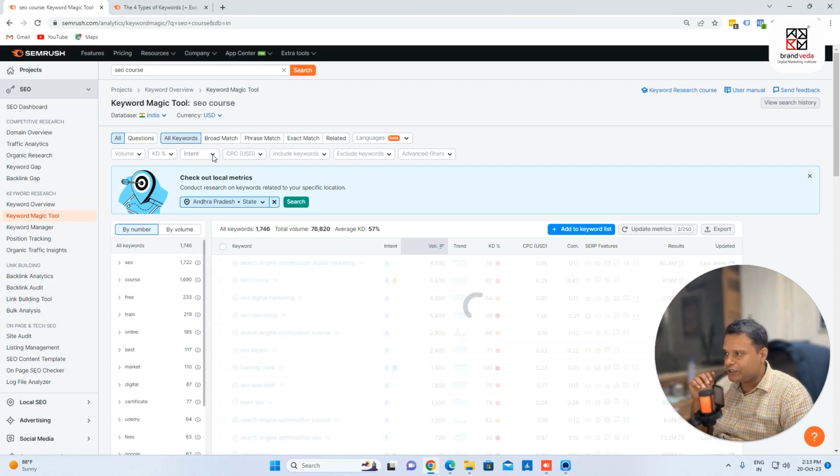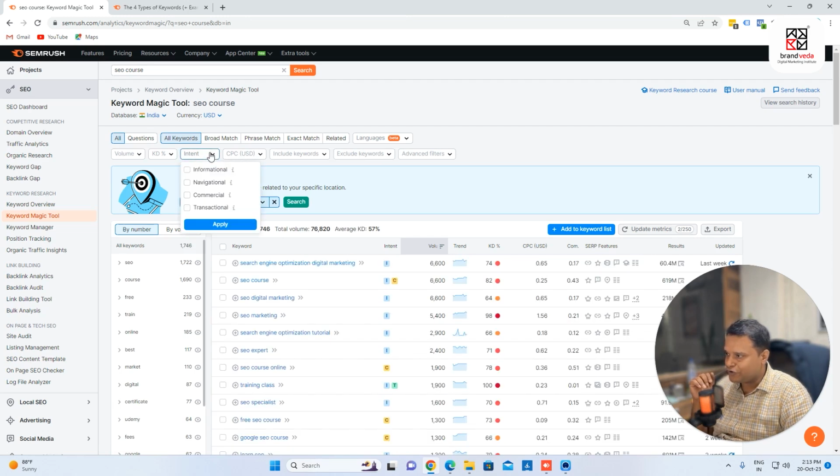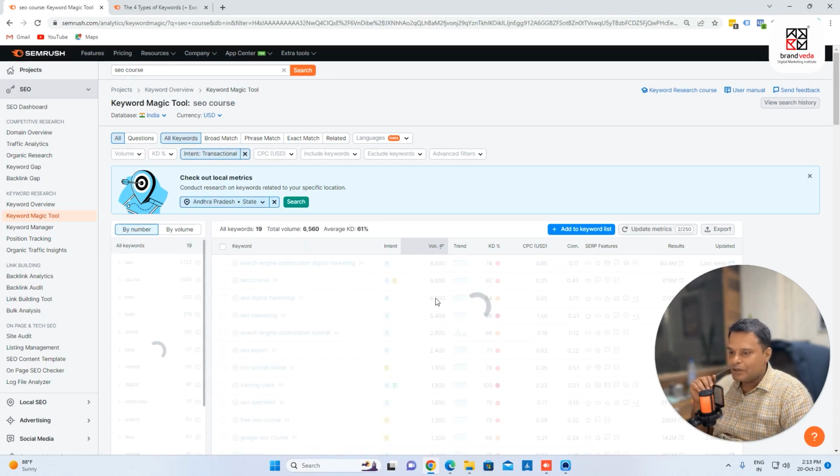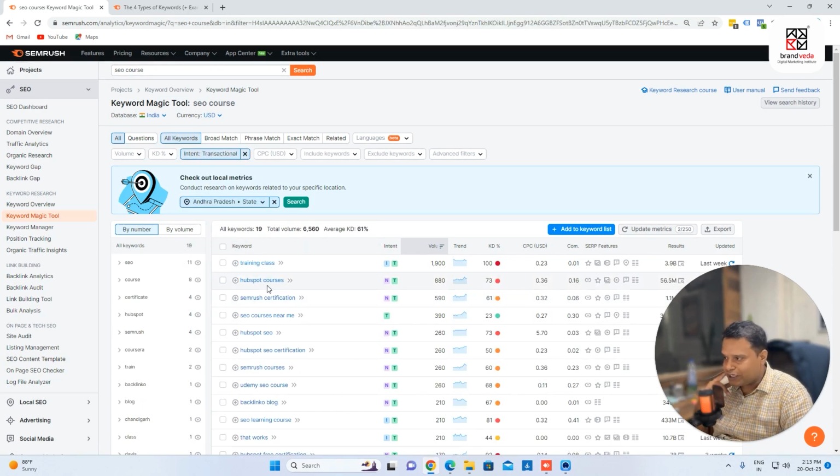If I change intent to, let us select some more intent. Let's say, for example, if I want to find transactional, let us see transactional. These are all transactional words. You can see training class, HubSpot courses, transactional also, right? This is navigational also, because they want to go to HubSpot. They want to take a training. So they are looking for courses from HubSpot. And the question is why they are looking for HubSpot courses. This is important. And a lot of search queries.